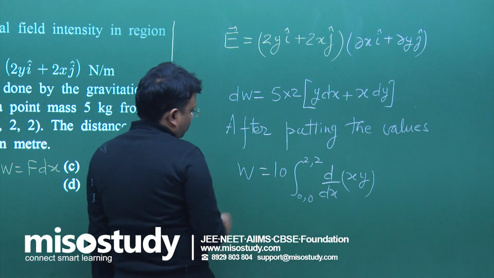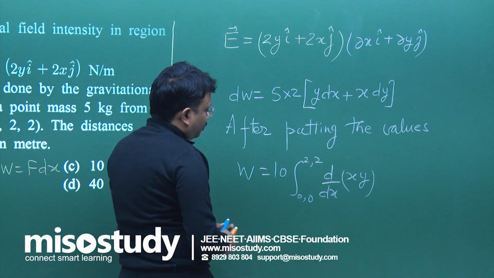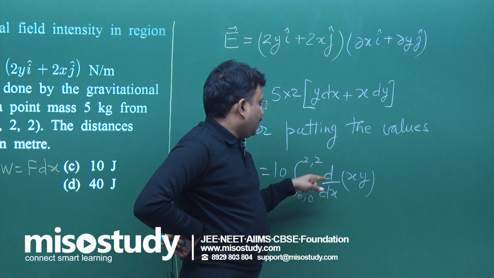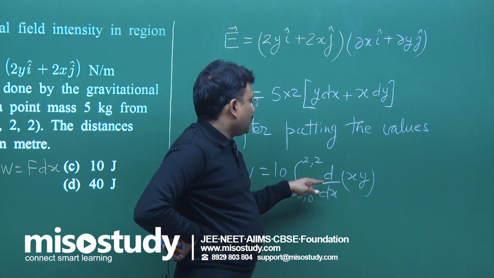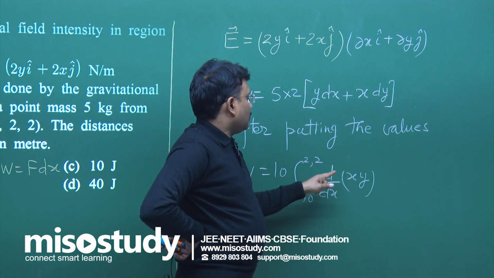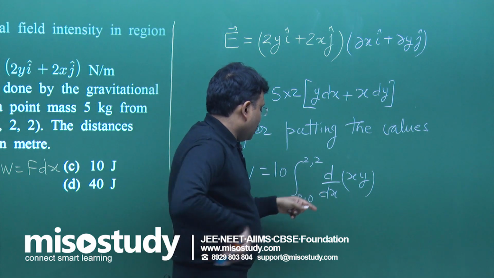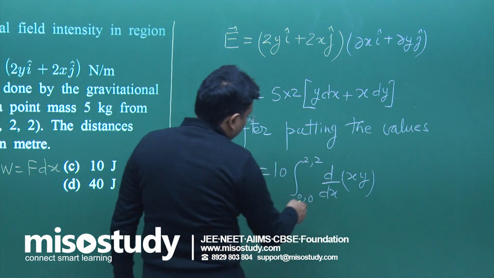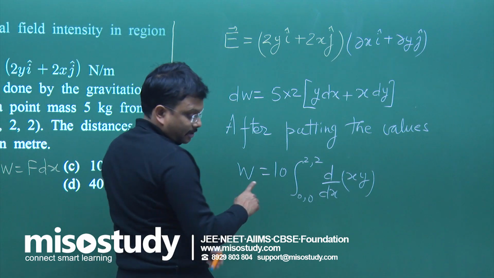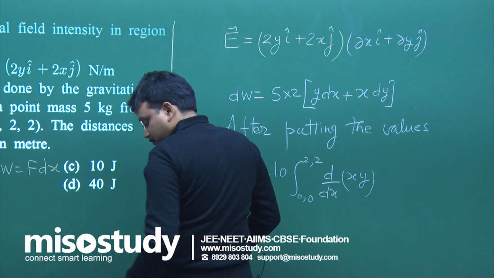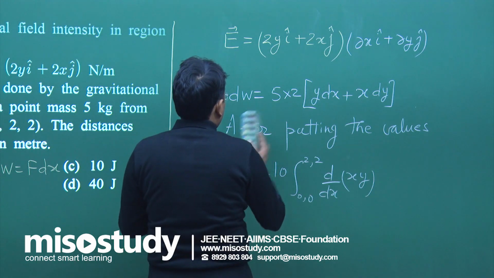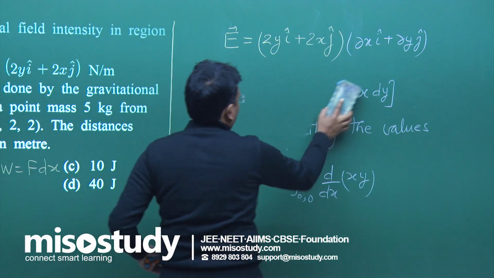Now I don't think it is going to be difficult. First, second, second, first: that is y into 1 plus x into dy by dx. So from here you can easily find out the value. I should erase this portion.